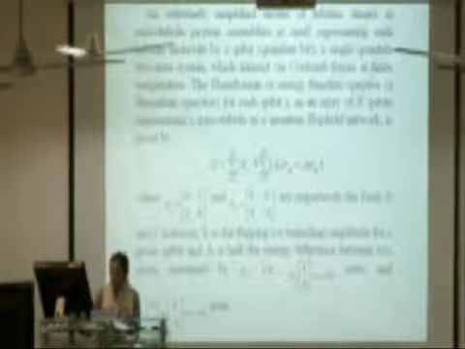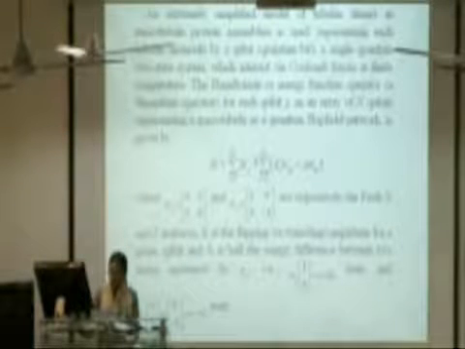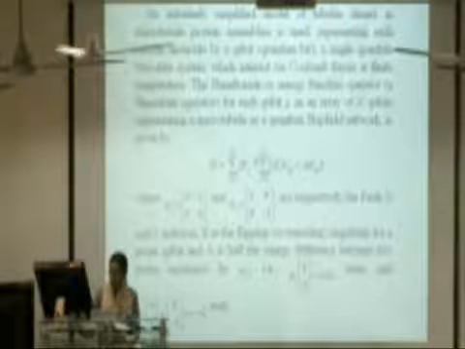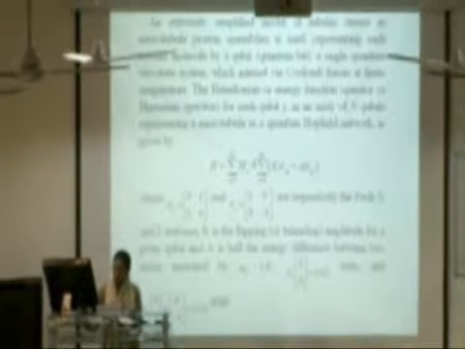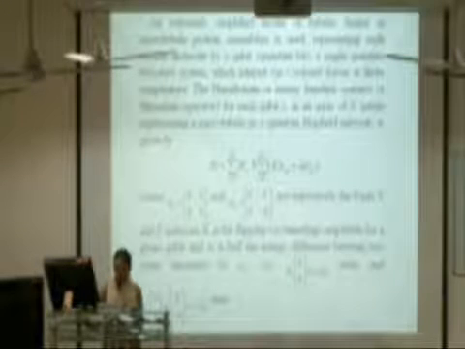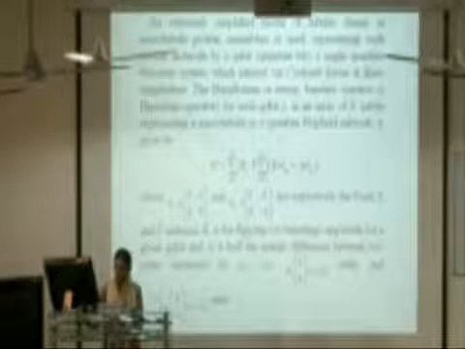An extremely simplified model of tubulin dimers in microtubule protein assemblies is used, representing each tubulin molecule by a qubit, a single quantum two-state system, which interact via Coulomb forces at finite temperature.